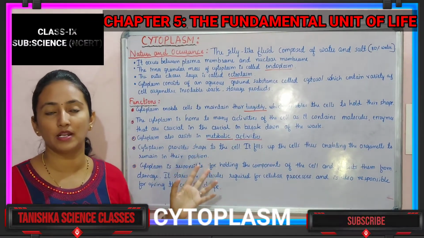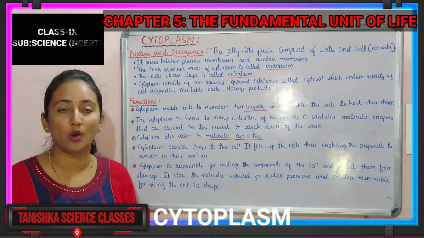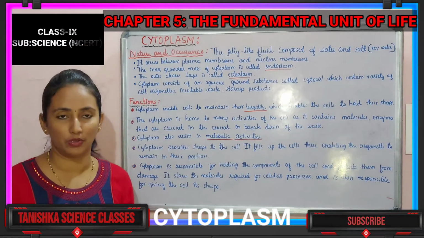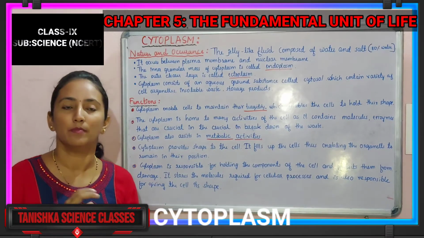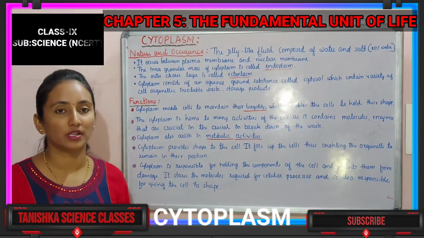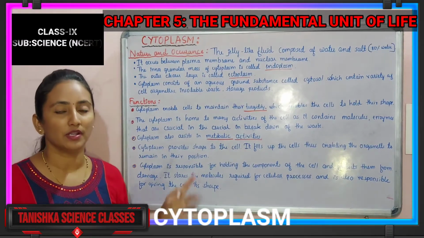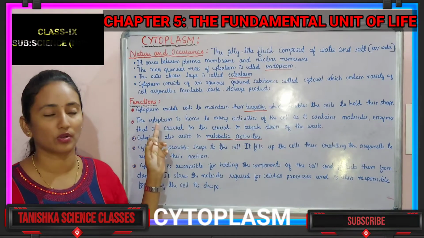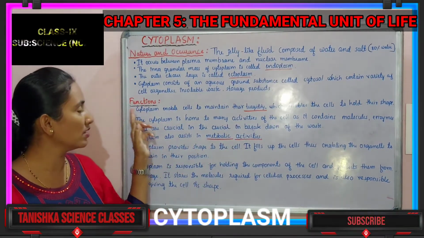Take the example of water in a water-filled balloon. Water present in the balloon gives turgidity to the balloon, and because of that, it gives shape to the balloon. Whatever the water does in the balloon, cytoplasm acts in the same way in the cell. It gives turgidity, so it helps to give shape to the cell. So what is the first function?